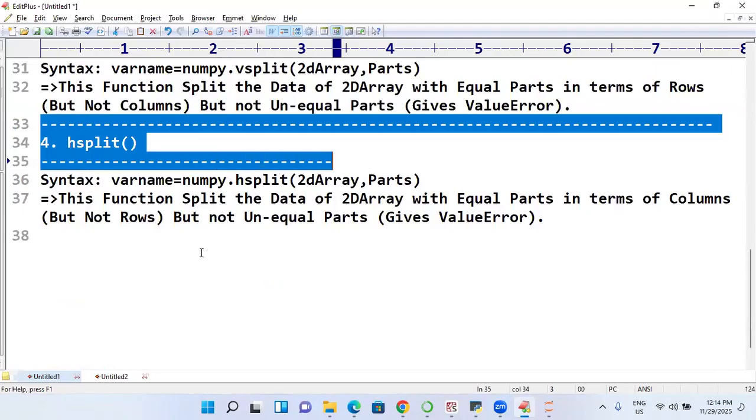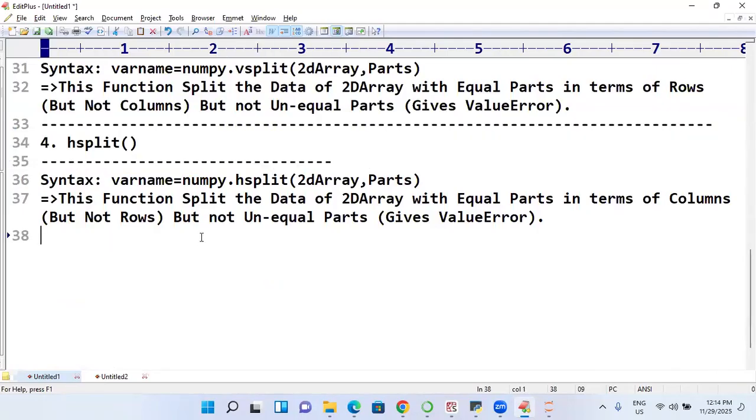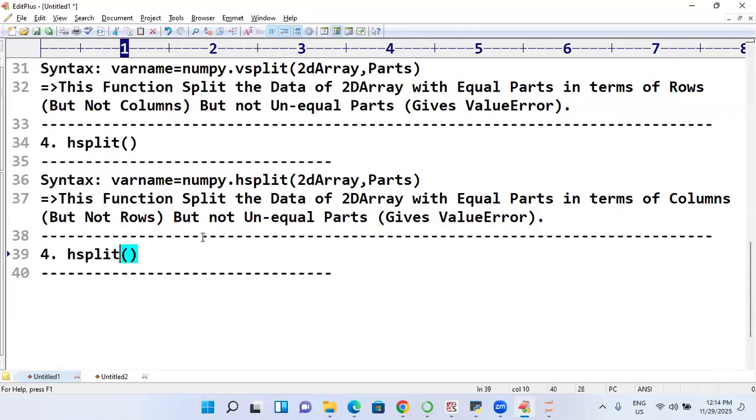Next I will go to which split? D split. Stands for what? Depth. So generally depth will be there in which place? When you go to 3D. When you go to 3D only, there is a depth. Depth means what? Matrix number will be considered. Okay, now matrix number will be considered.